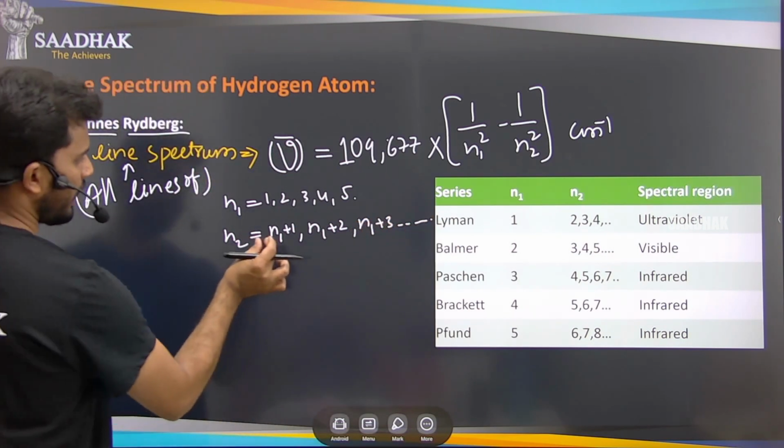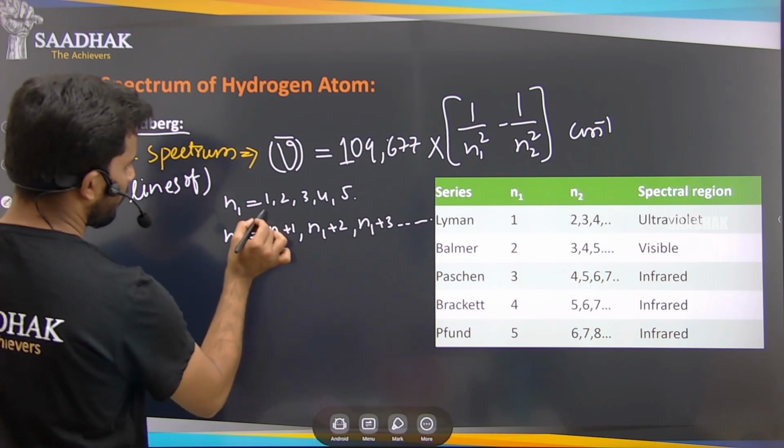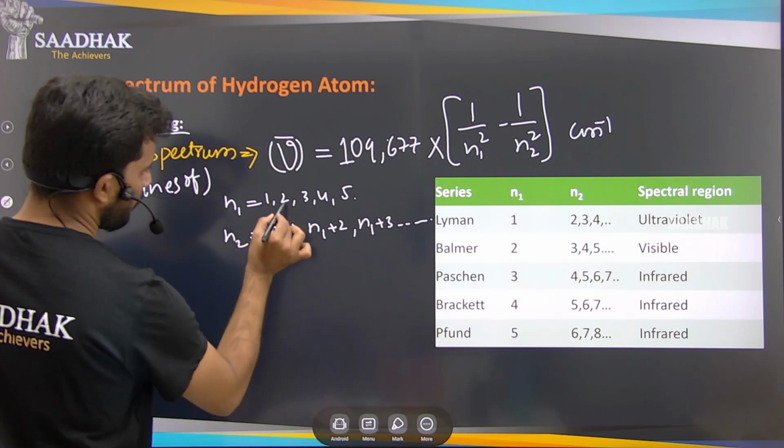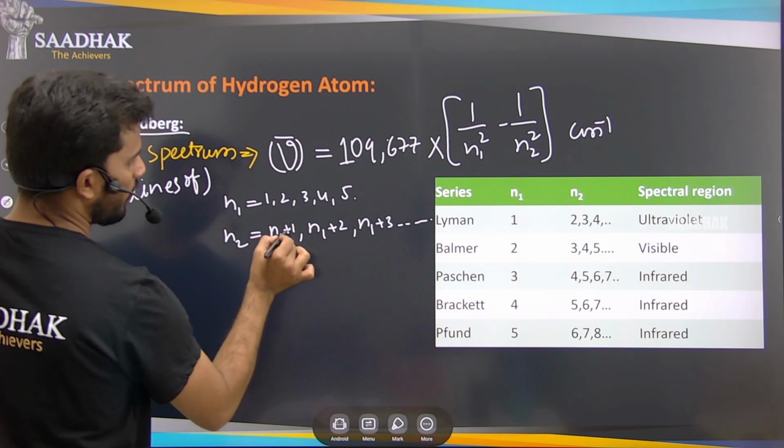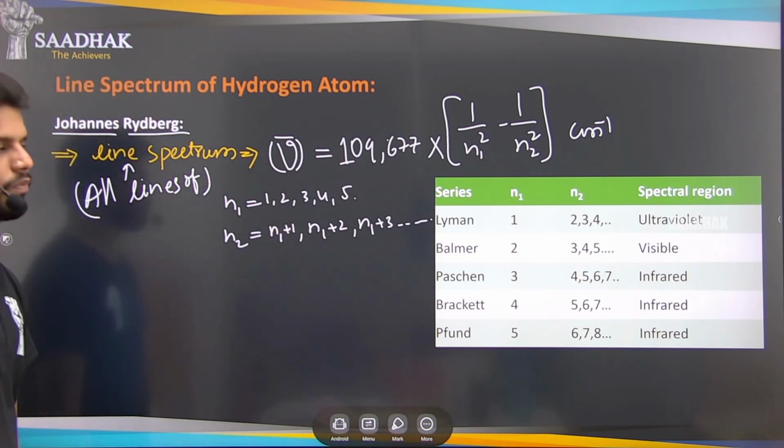So if the n1 value is 2, then the n2 value will start from n1 plus 1, that will be 3.